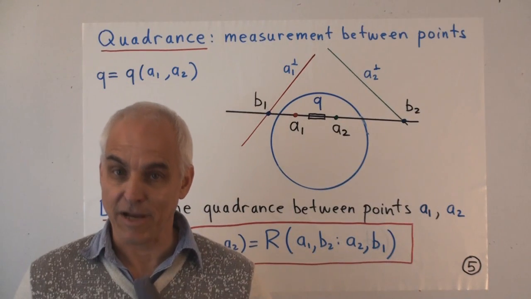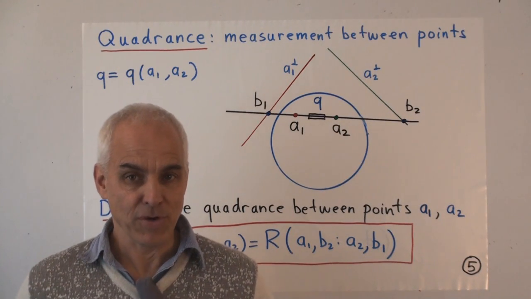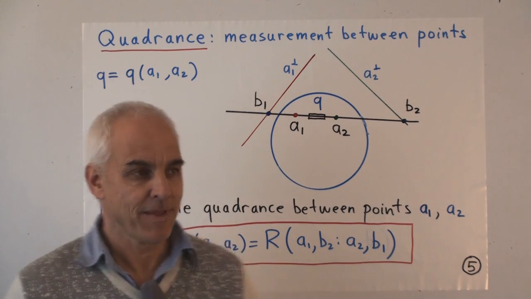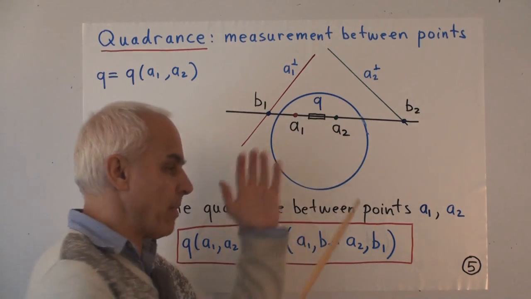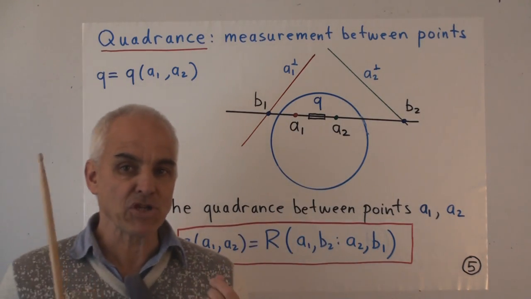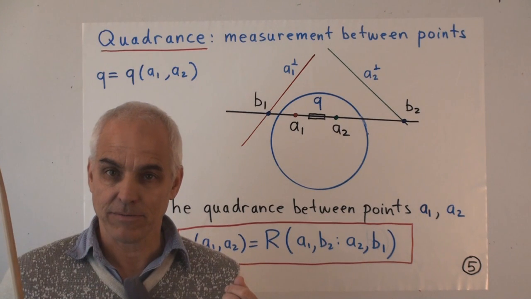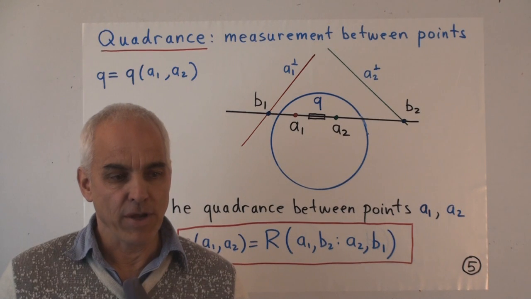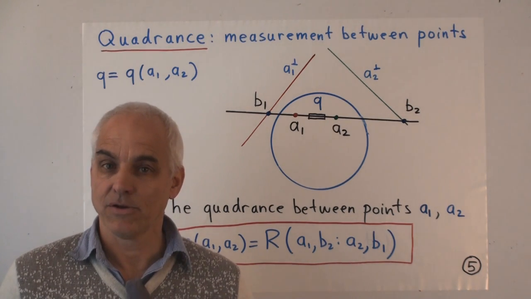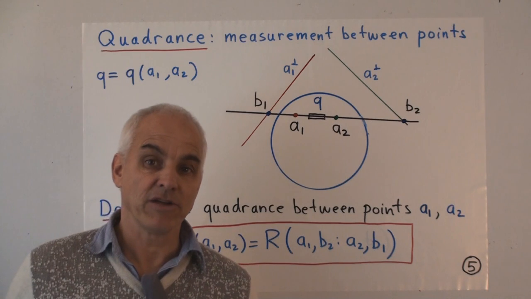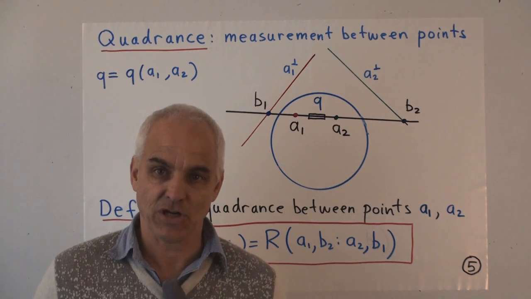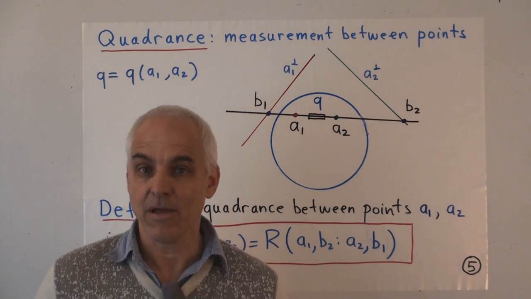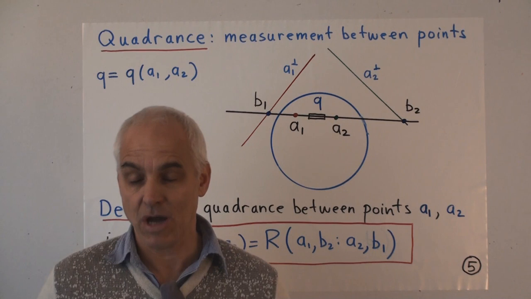So now that we have perpendicularity, the next important thing to do is to measure the separation between 2 points. If we have 2 points, A1 and A2, somewhere in this plane, how are we going to measure how far apart they are? It's a fundamental thing. Now, in classical hyperbolic geometry, the answer is, well, we're going to try to introduce some kind of distance function, because it is commonly supposed that distance is the right way of thinking about measuring separation of points in geometry.